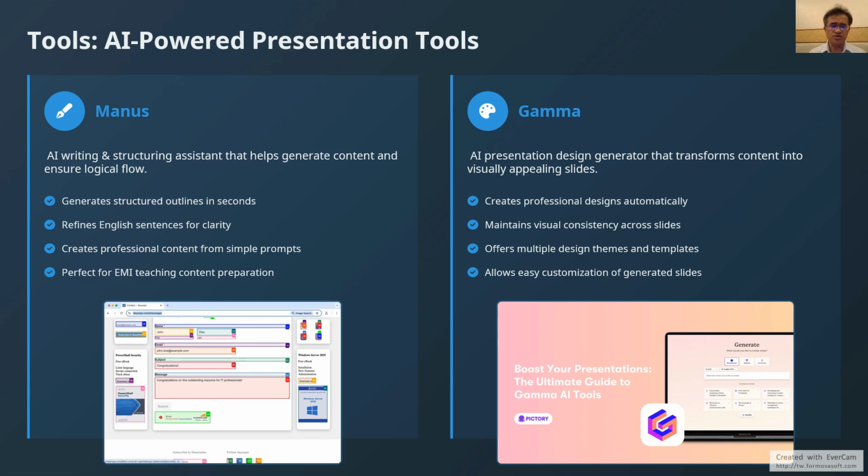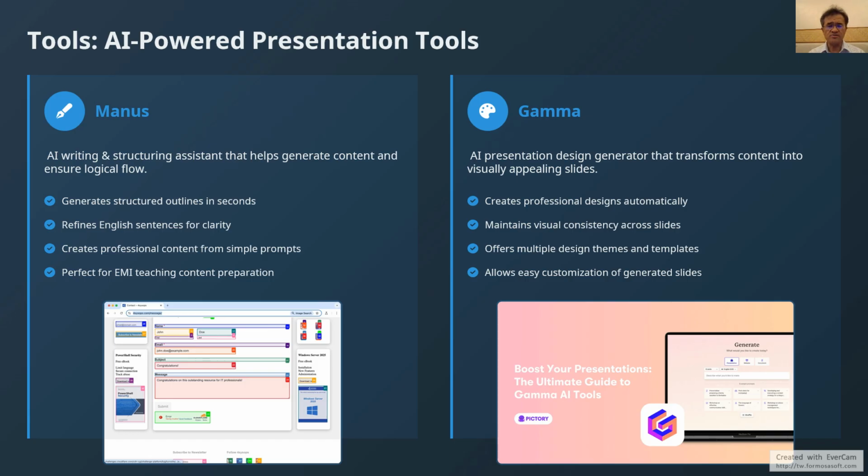Today, I will introduce you to two powerful AI tools that can transform your presentation workflow. Manus is an AI writing and structuring assistant that helps generate content and ensure logical flow.